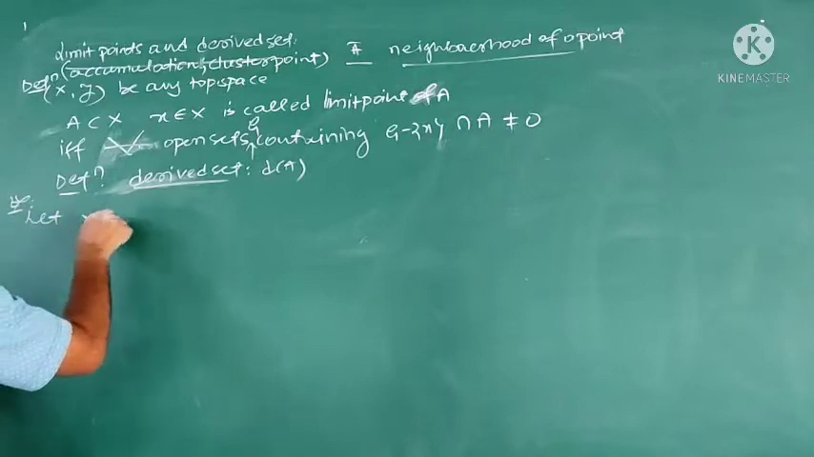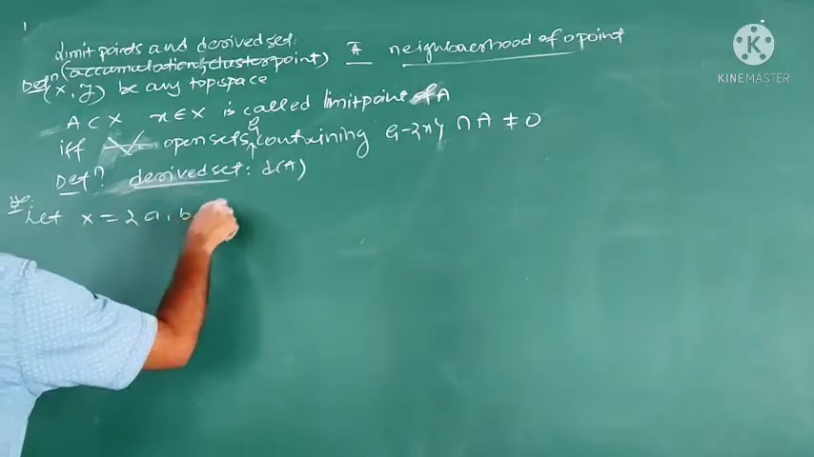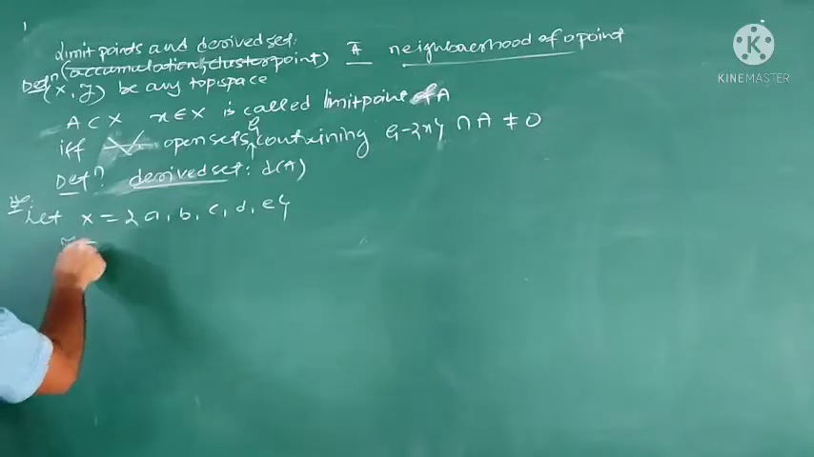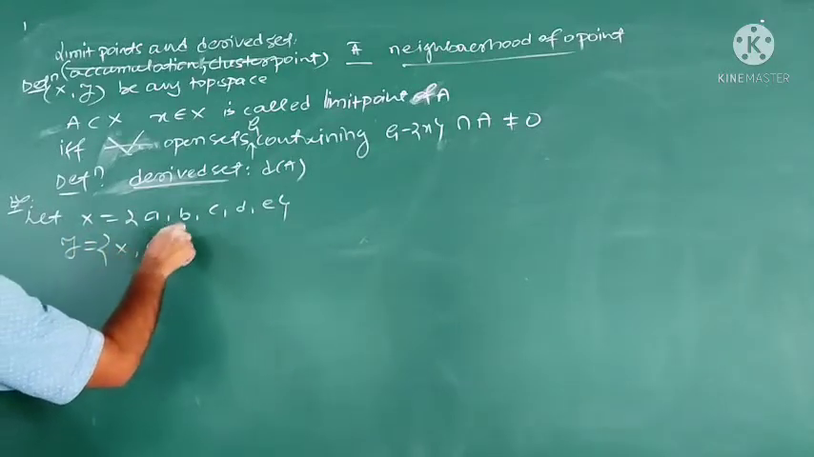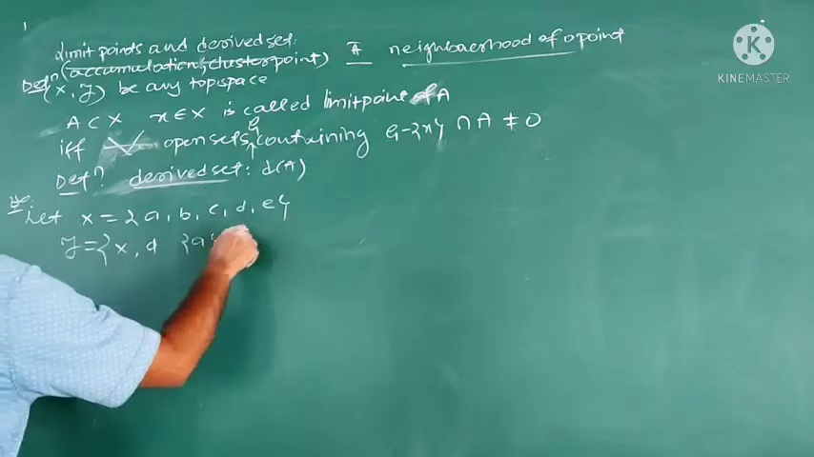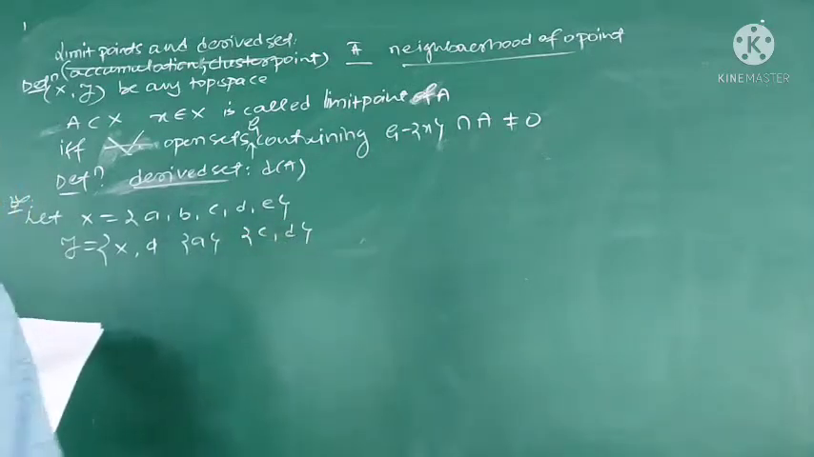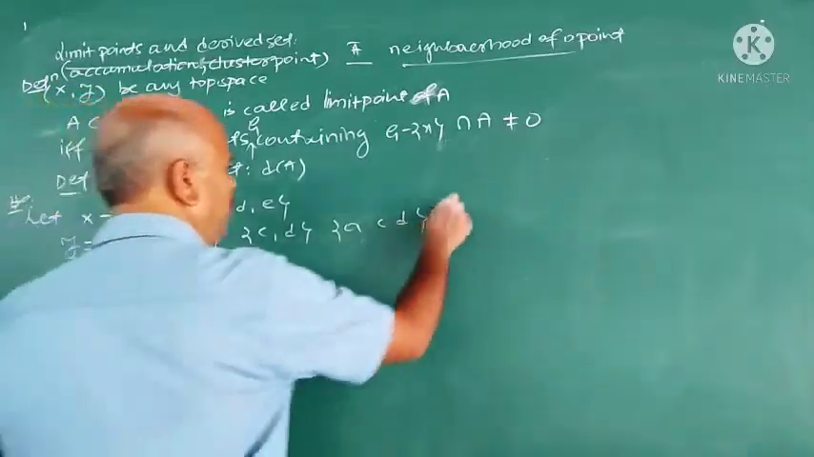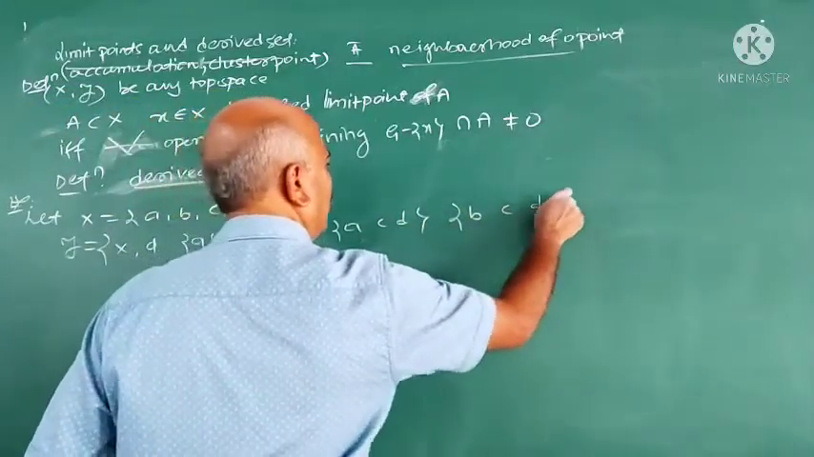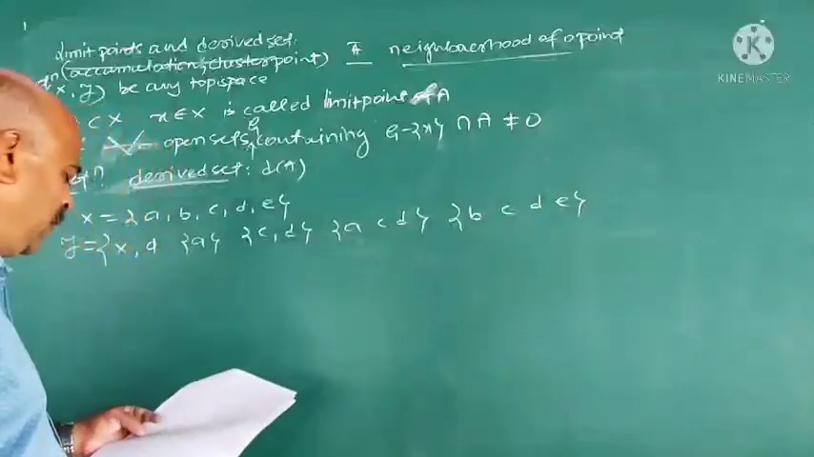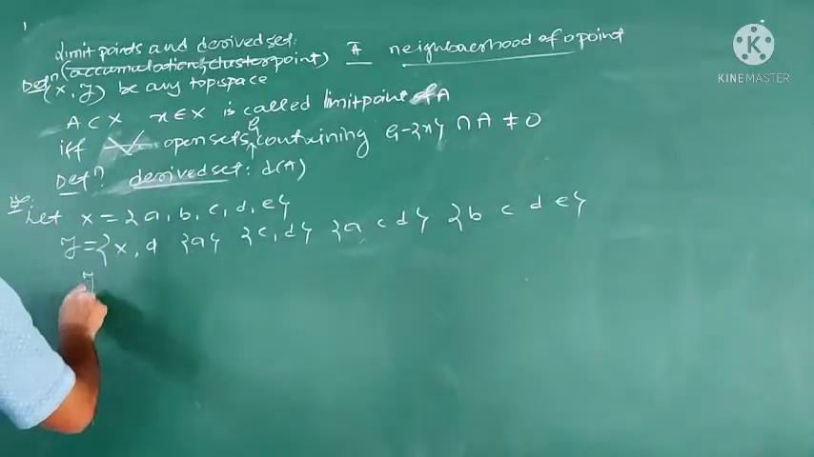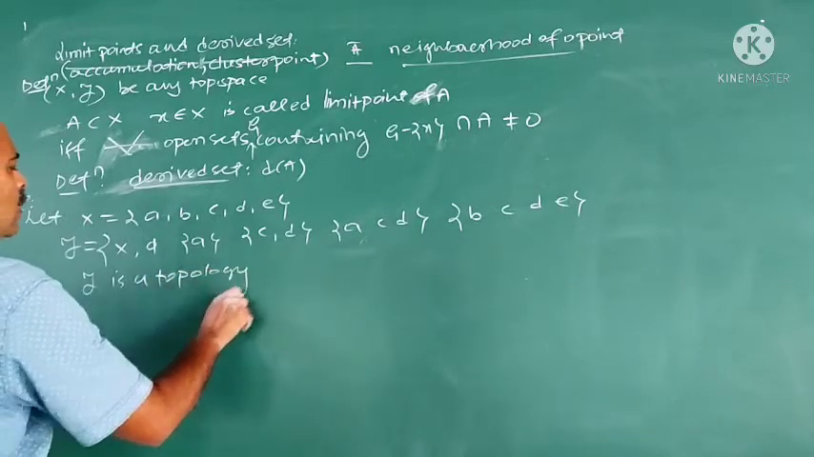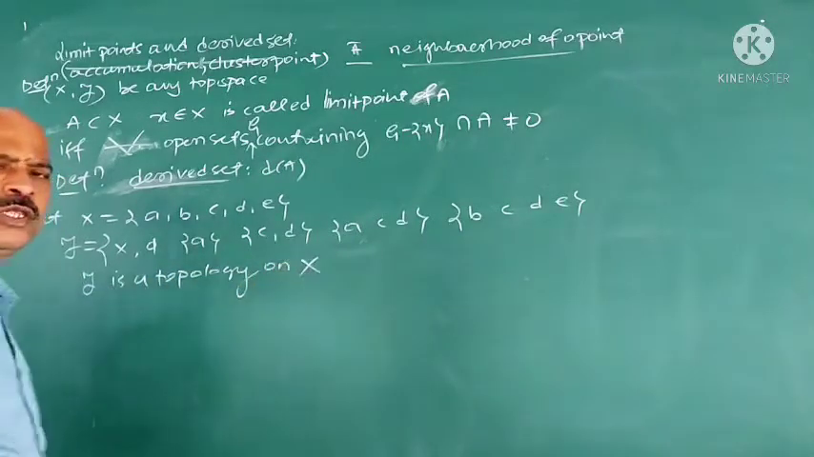See the examples now. Let X equal {a, b, c, d, e}, and τ equal {X, φ, {a}, {c,d}, {a,c,d}, {b,c,d}, {b,c,d,e}}. Then τ is a topology on X.